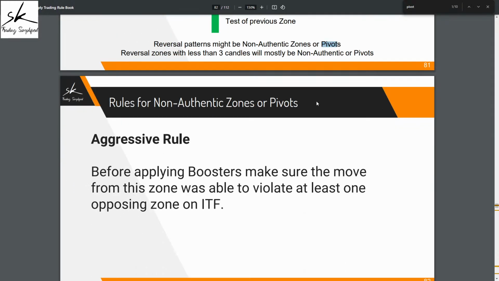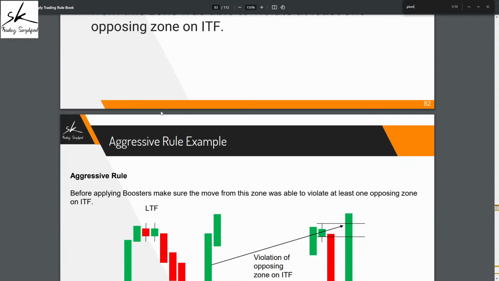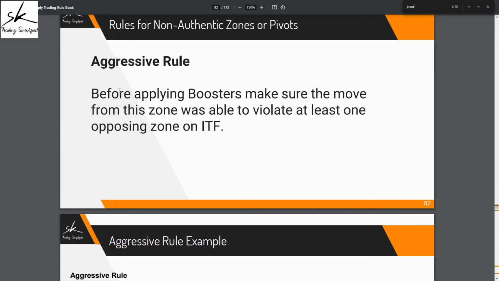P-I-V-O-T. So if you talk about pivot or authentic rules, I've given you two approaches. One is the aggressive one, the other one is the conservative one. The aggressive approach says that even before applying the boosters, make sure the move from the zone was able to violate at least one opposing zone on the intermediate time frame.